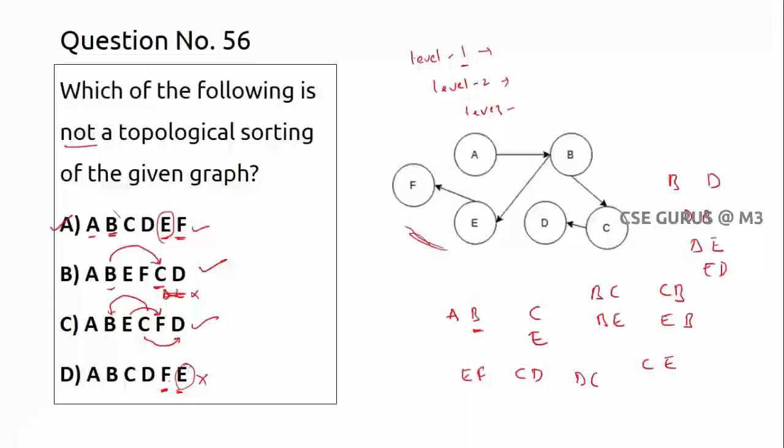Okay, so in order to come to level 3 you must complete level 2, that means these two levels should come prior to this level, right? So like this, we call it topological ordering. So here option D is not following the topological sorting rule.